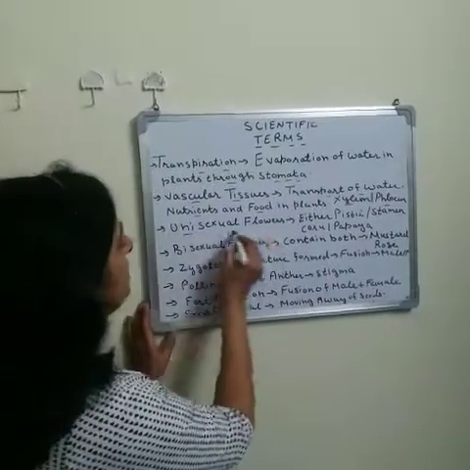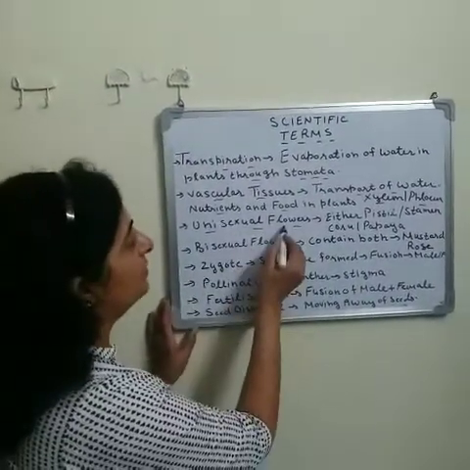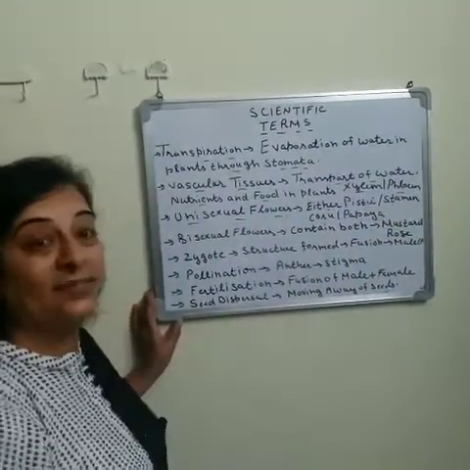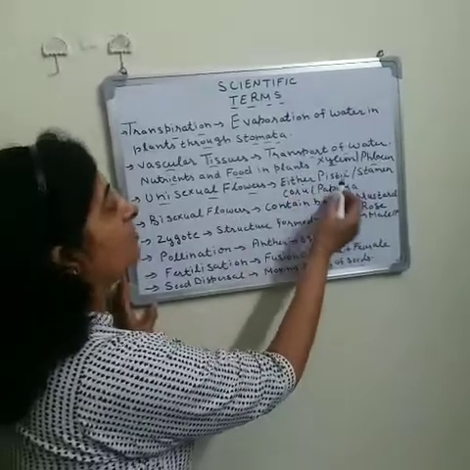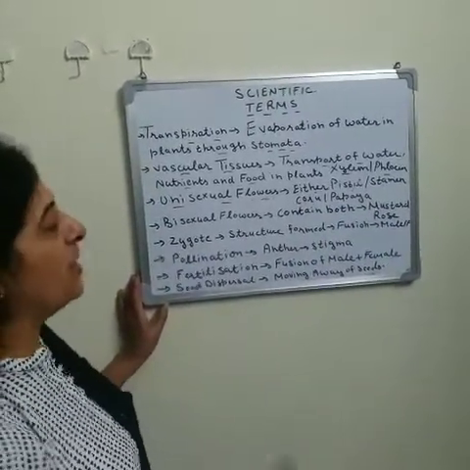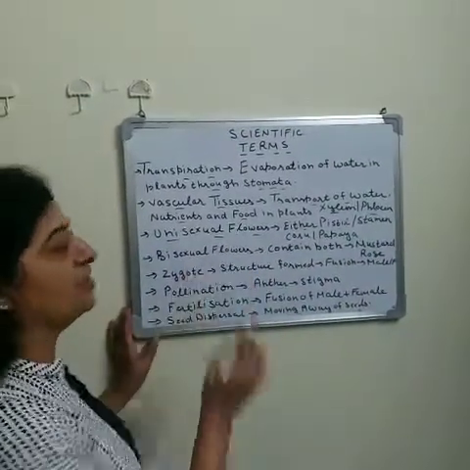Now next one is a unisexual flower. As the name indicates, a unisexual flower is a flower which has either the pistil or the stamen. Means they have either the male reproductive part or the female reproductive part. Like corn and papaya, they have unisexual flowers.